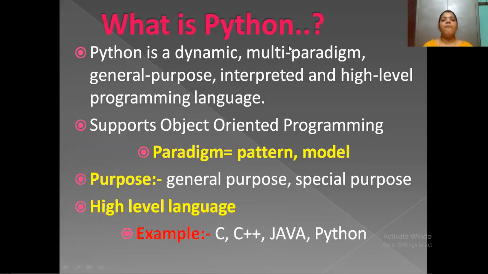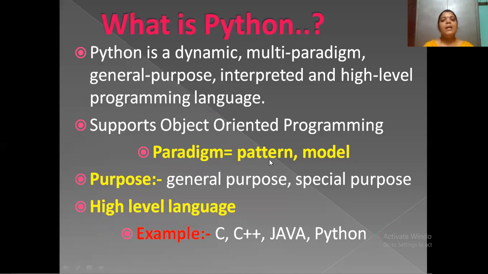The definition of Python programming is: Python is a dynamic, multi-paradigm, general purpose, interpreted and high-level programming language. So Python will support object-oriented programming too. Here I need to explain some words and their meanings. First of all, paradigm meaning.